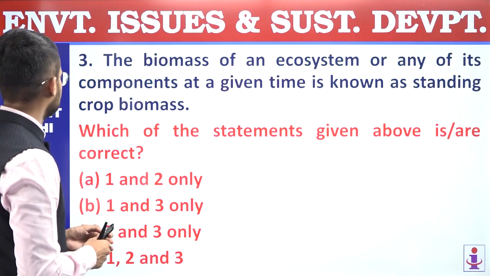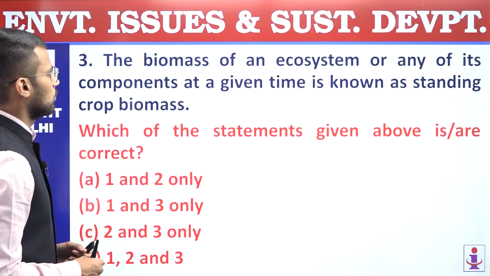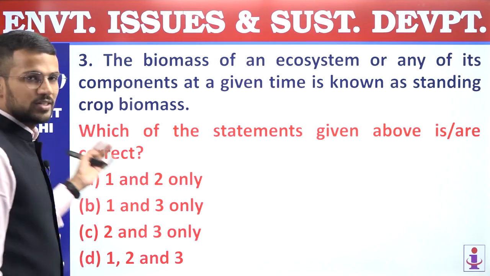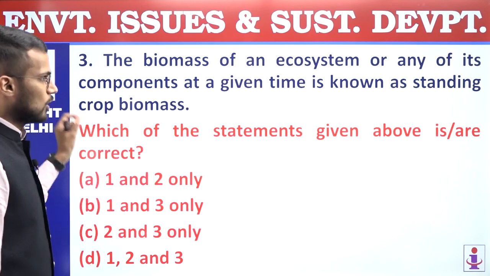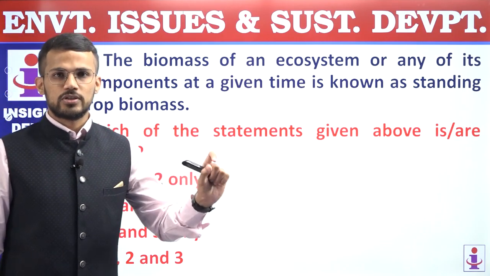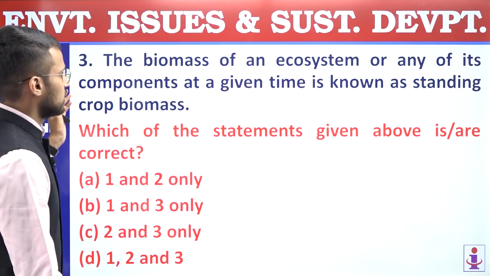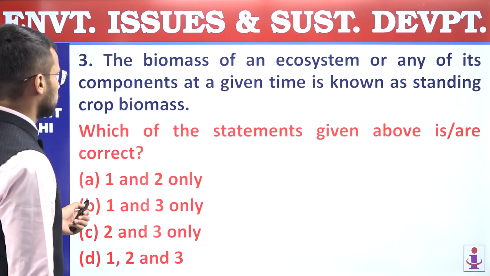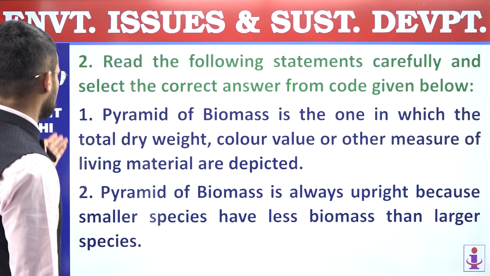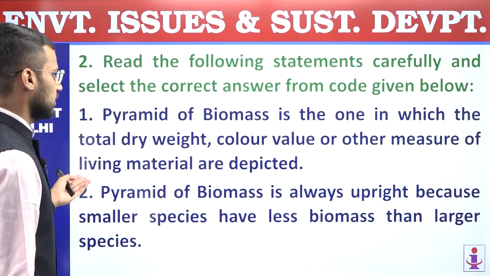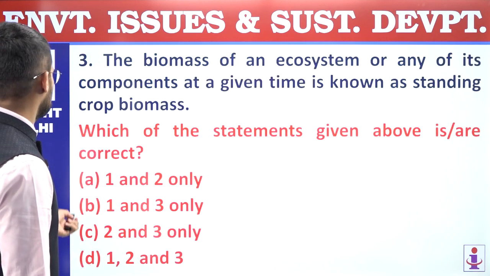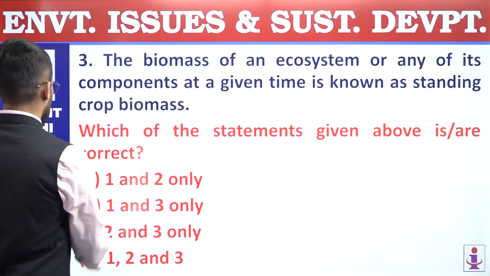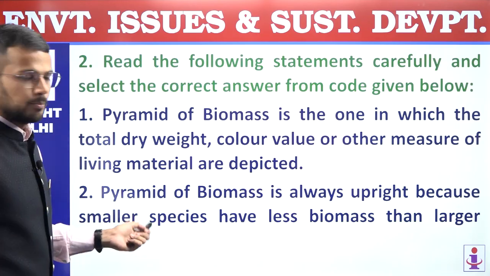First is correct. Third, the biomass of an ecosystem or any of its components at a given time is also known as standing crop biomass. Right? So biomass associated with a particular ecosystem or organisms will be called standing biomass. The third statement is also a correct statement. So in this particular question, the first statement is correct, the second statement is incorrect, the third is correct, and that's why the answer should be 1 and 3 only. Second question, answer is B.